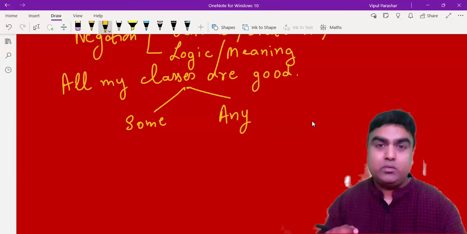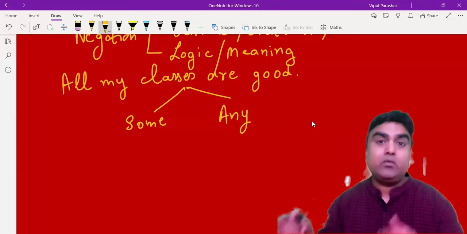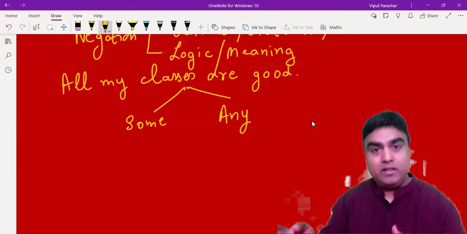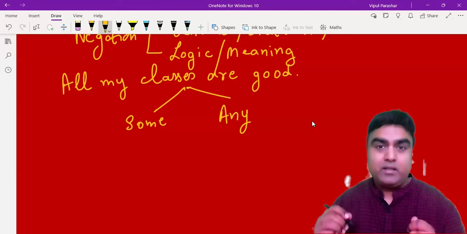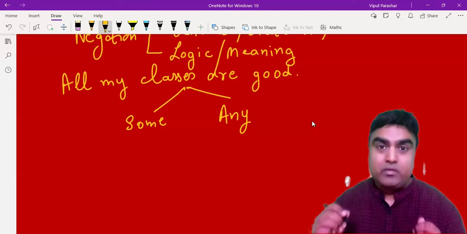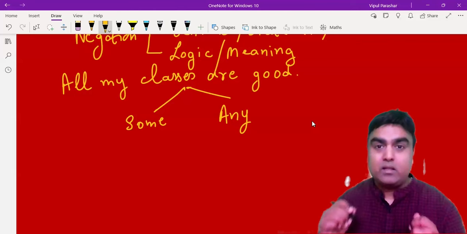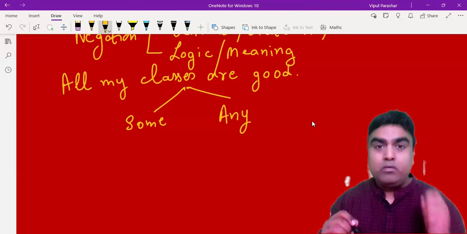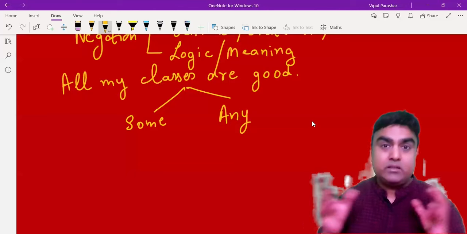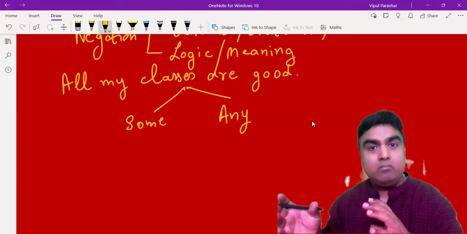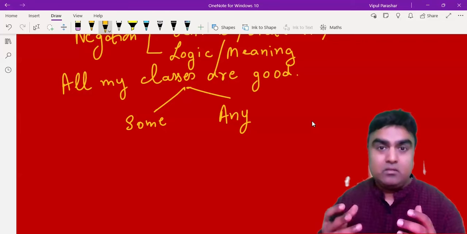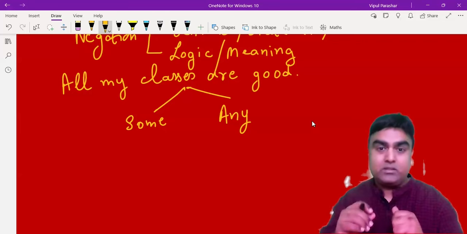I've seen many of the students, rather 90% of the students, if you are using a negation technique and you are just negating the answer statement, you have around 70-80% chances of marking the answer wrong. So always keep in mind, I'm not negating the statement. What exactly I'm negating is the logic or the meaning part of the sentence or the answer statement.